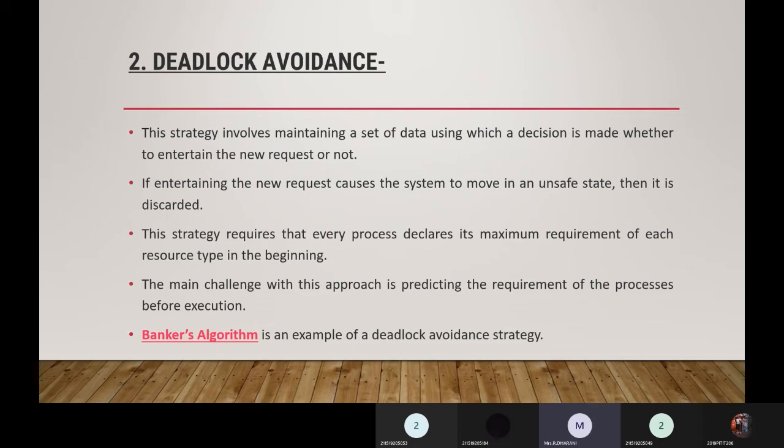We have data structures and procedures, and by applying them to different problems you can easily understand the deadlock avoidance concept.